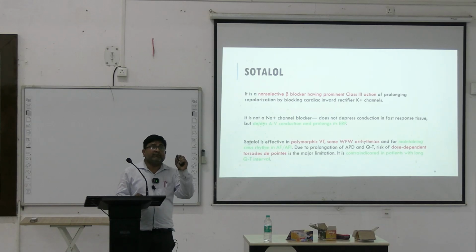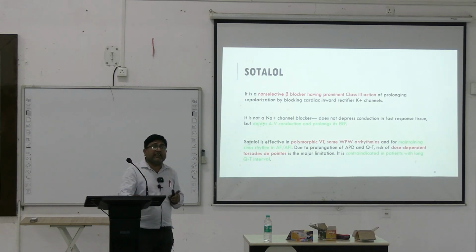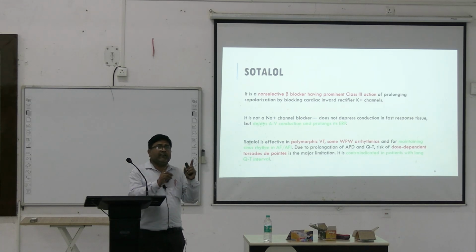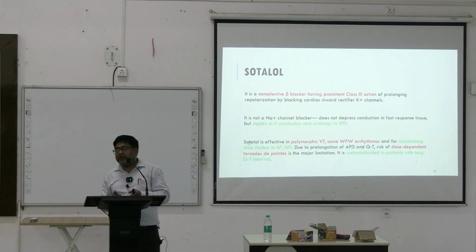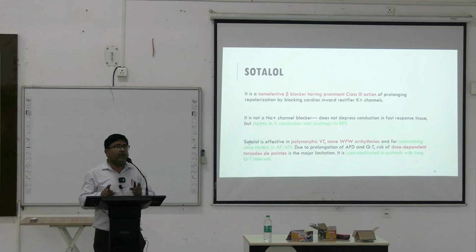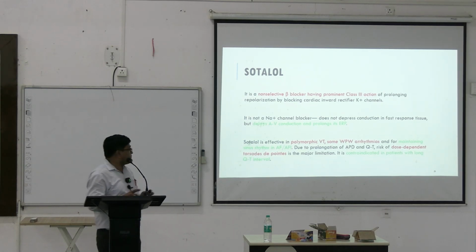Now, this potassium channel blocking property is associated with class 3 anti-arrhythmic drugs. So, Sotalol has both class 2 and class 3 anti-arrhythmic properties. It blocks beta 1 receptors, and it also blocks the potassium channels.